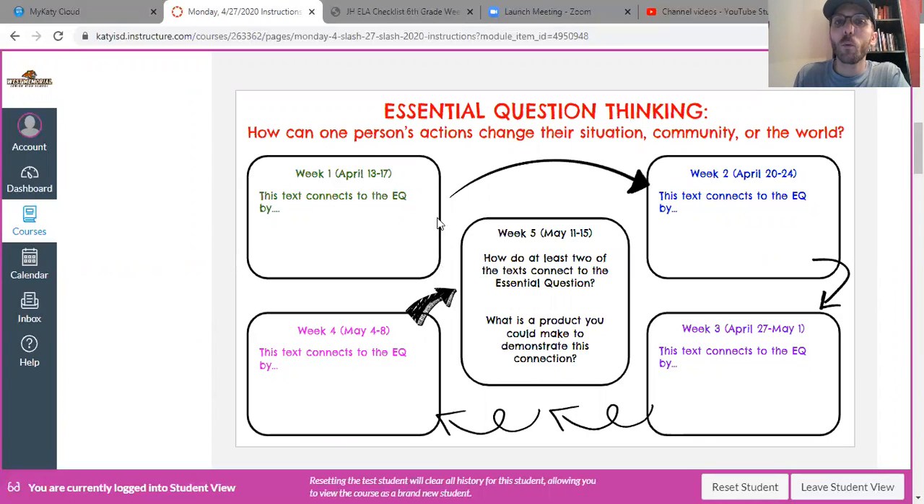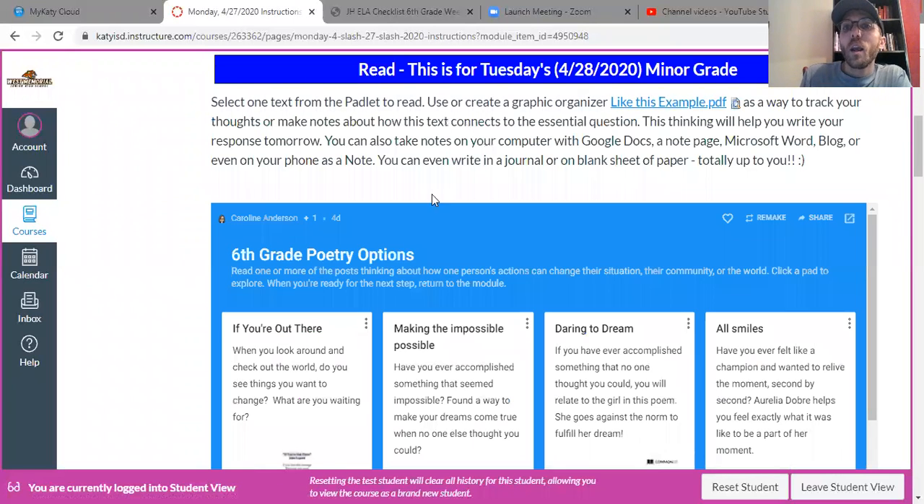So this is just an example, but it does actually also show you what we're doing every week up until the end of May 15th, actually. So just a little fun side note there for you guys. Anyway, so you can do this if you'd like and create that graphic organizer.